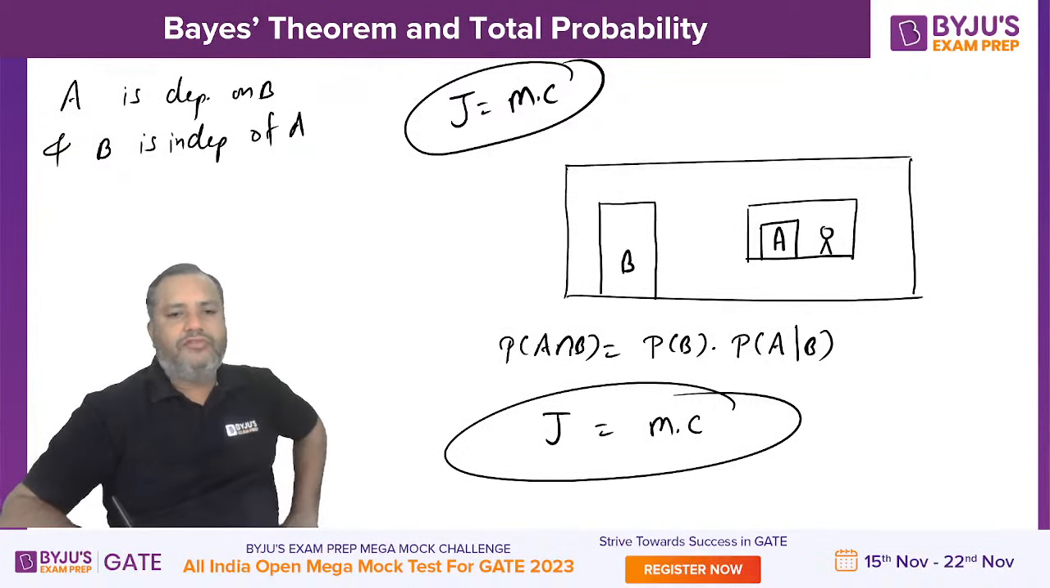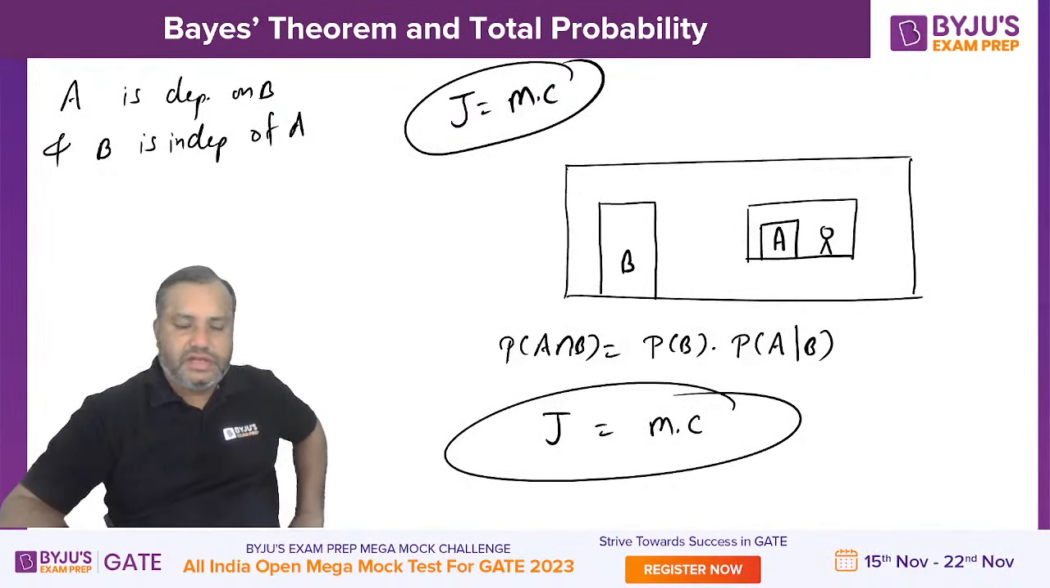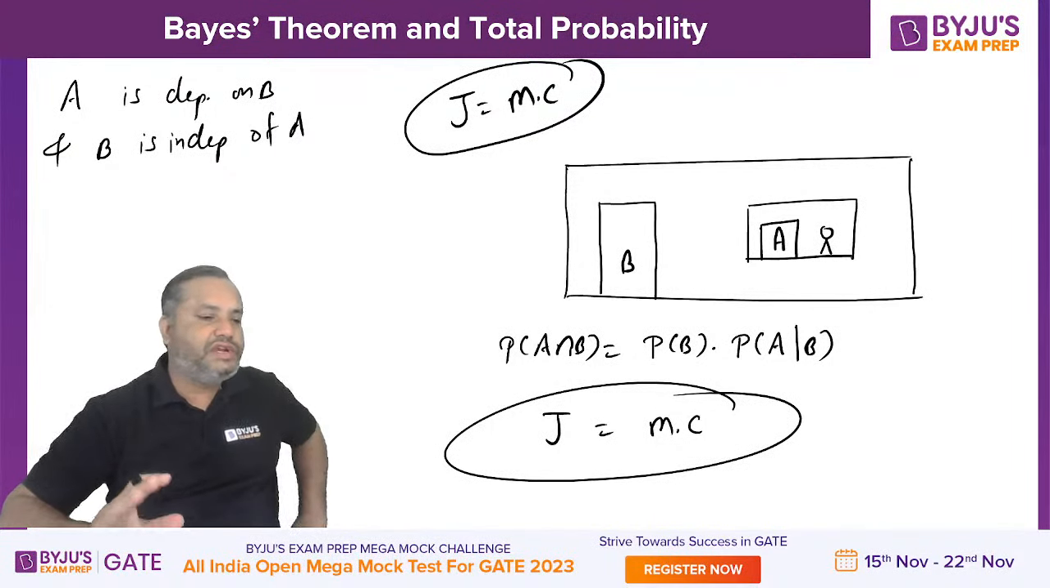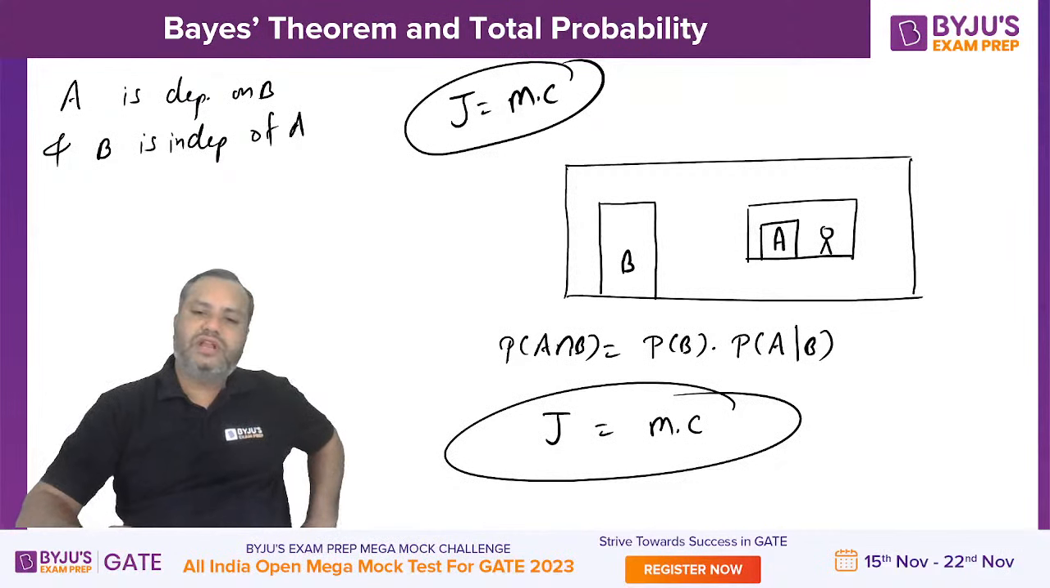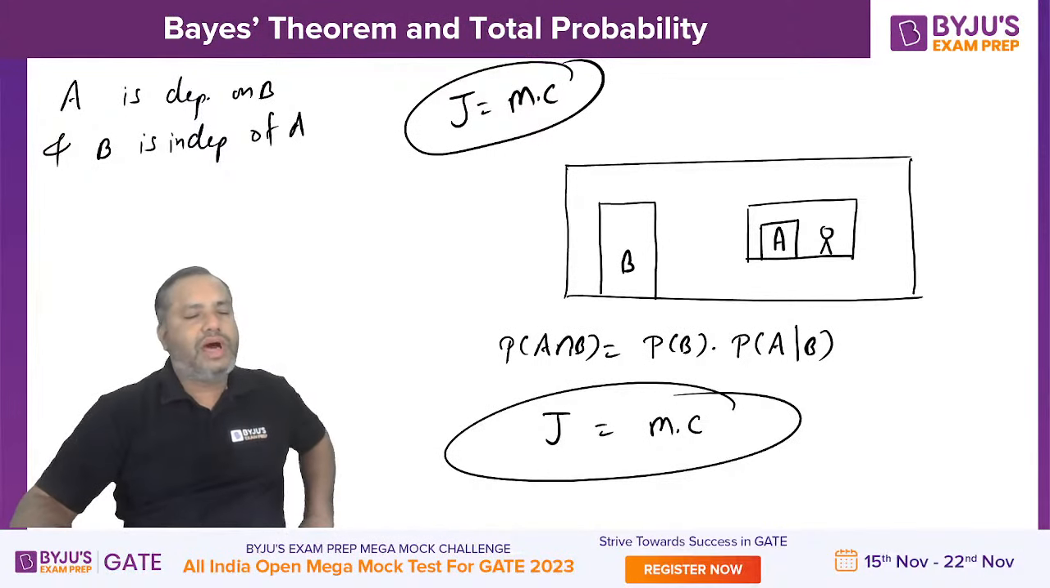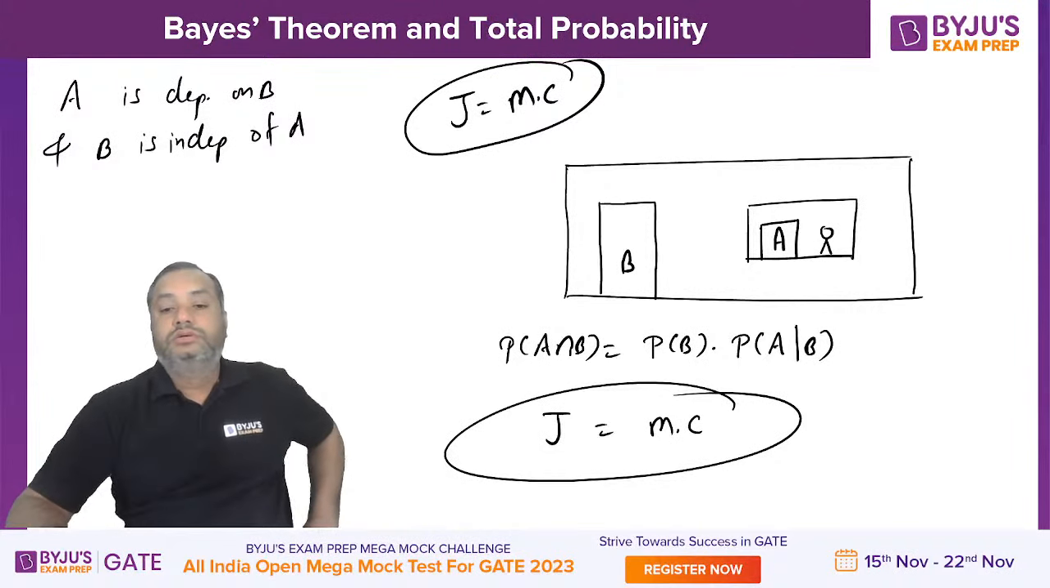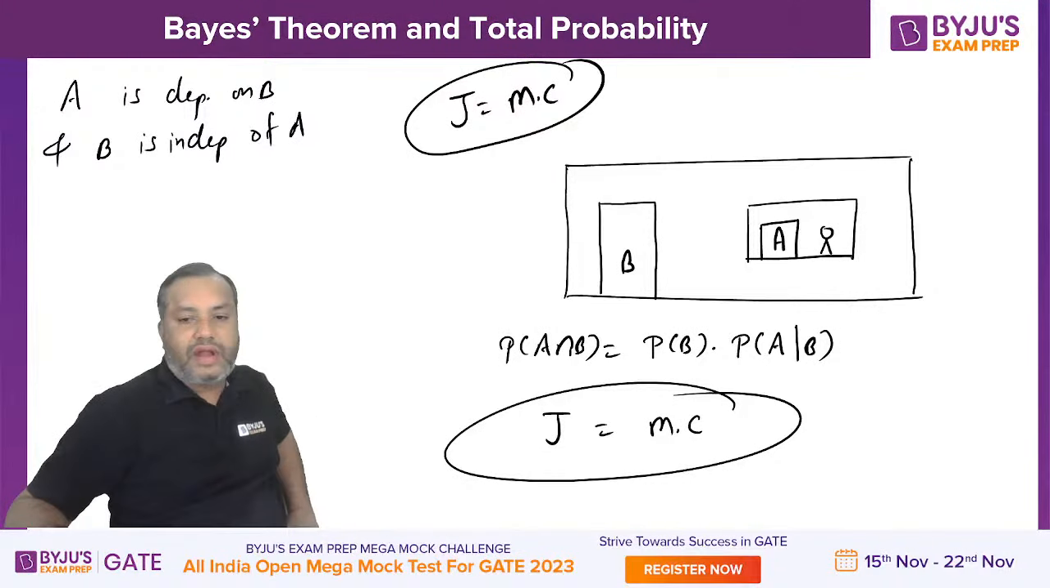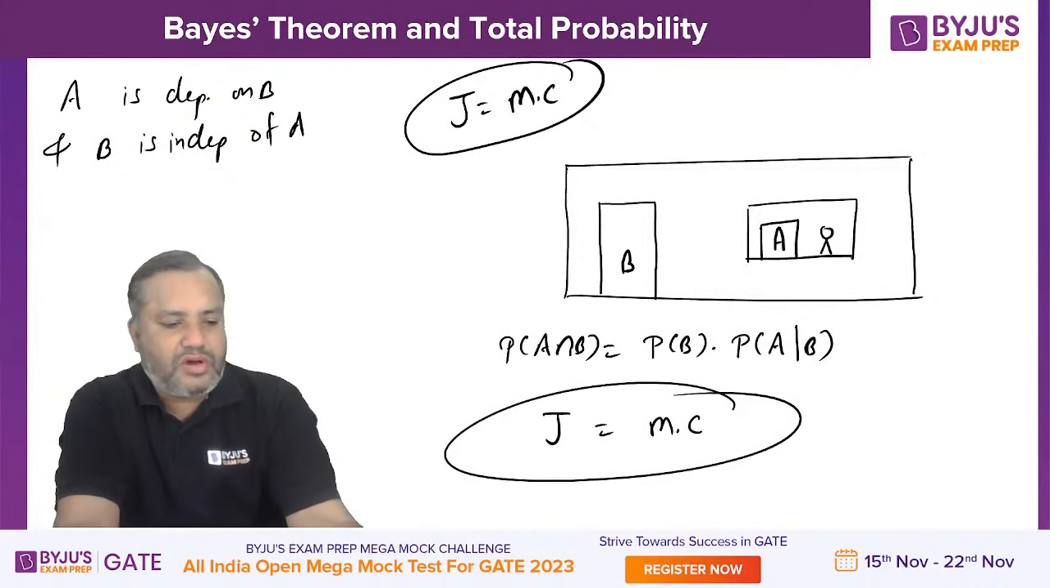So whenever you have mutually dependent events, then the joint probability of those two events will be marginal into conditional. Whose marginal probability are you going to write? Marginal probability of the independent event. Whose conditional probability are you going to write? Conditional probability of the dependent event. Can I have your response?